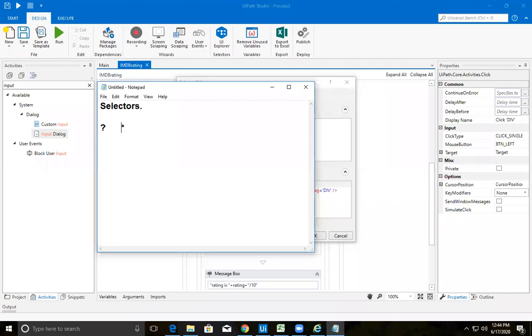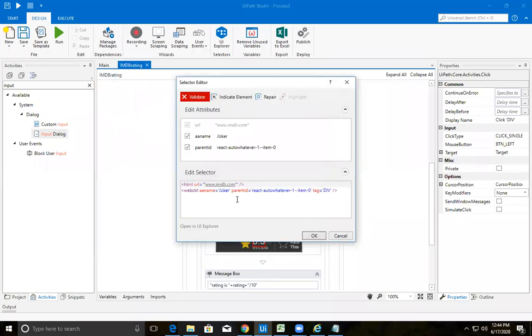Now what is this question mark? Are you able to see my notepad? Yes, sir. Fine. The question mark is a wildcard for only one character. One character.